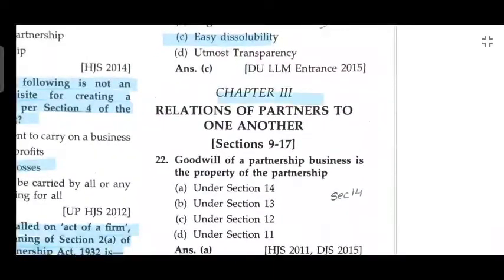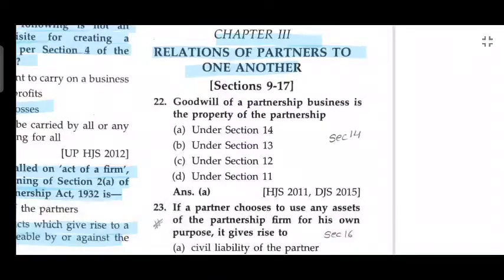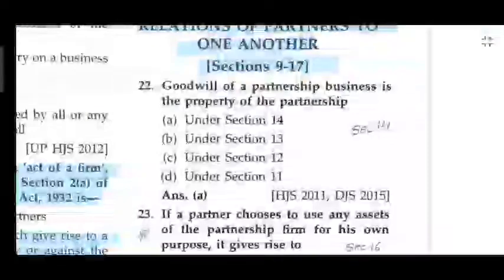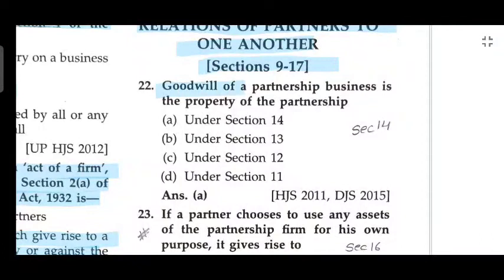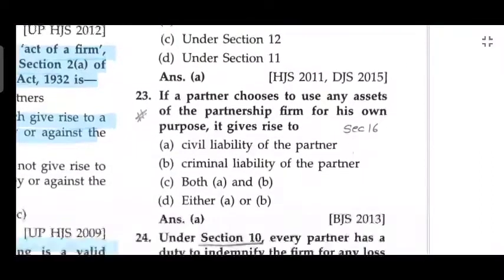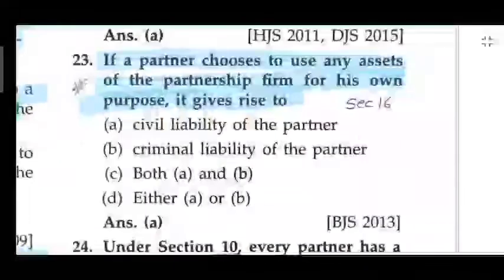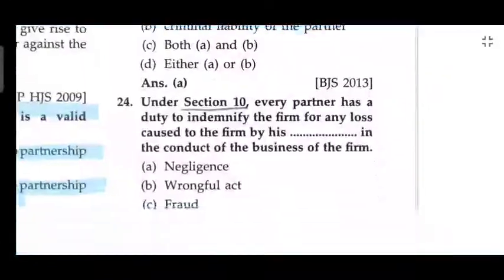Chapter 3, Relation of partners to one another, Section 9 to 17. The goodwill of a partnership business is the property of the partnership under Section 14. If a partner chooses to use any asset of the partnership firm for his own purpose, it gives rise to civil liability of the partner.